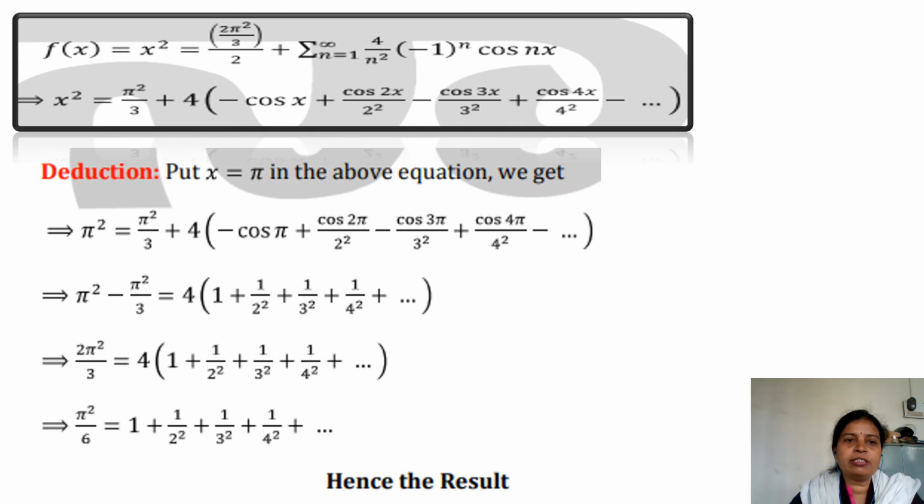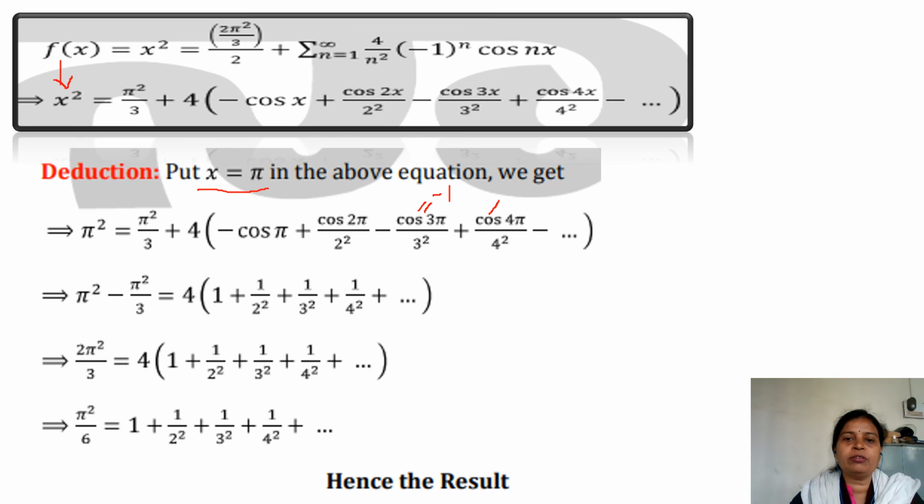This is x square is equal to, this is the expansion, this is the value of f of x. For the deduction, put x is equal to pi: cos pi is minus 1, cos 2 pi is 1, cos 3 pi is minus 1, so alternate plus and minus signs will come.